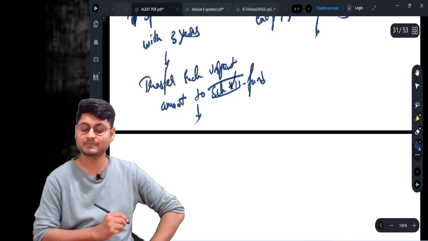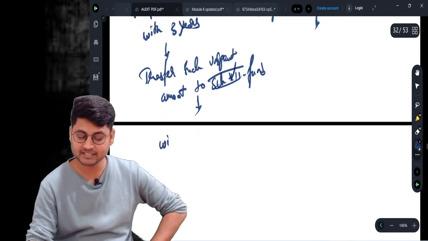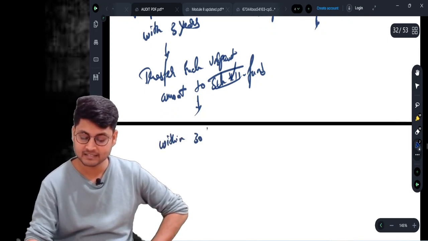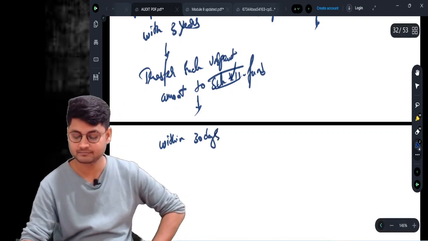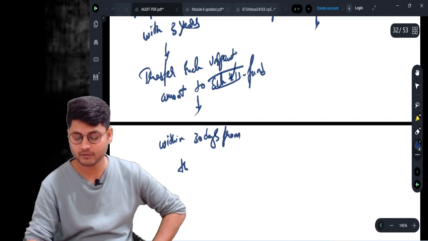Transfer such unspent amount within how many days? Within 30 days from the end of the third year.